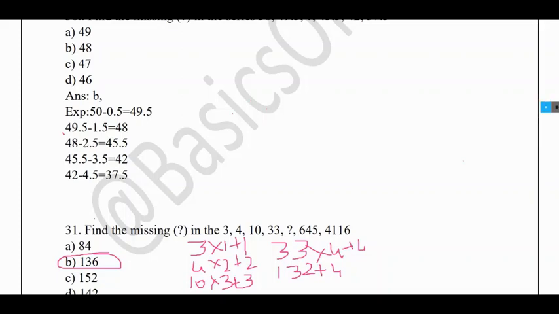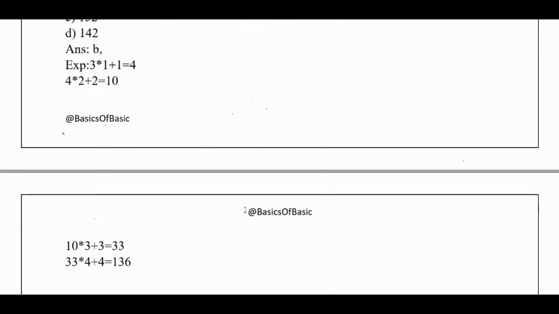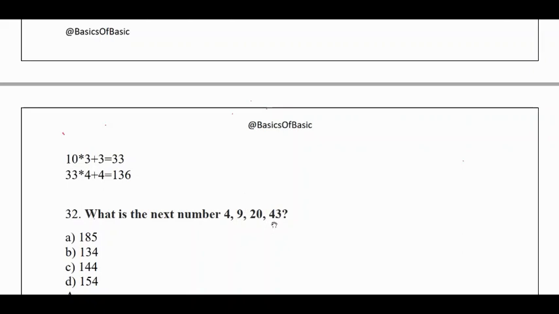So like this, you need to use your brain so that you can do permutation and combination to get different logic for solving these kind of number series problems. So what is the next number in 4, 9, 20, 43? By looking at the numbers itself, you can guess something. So here it is 4 into 2 plus 1.